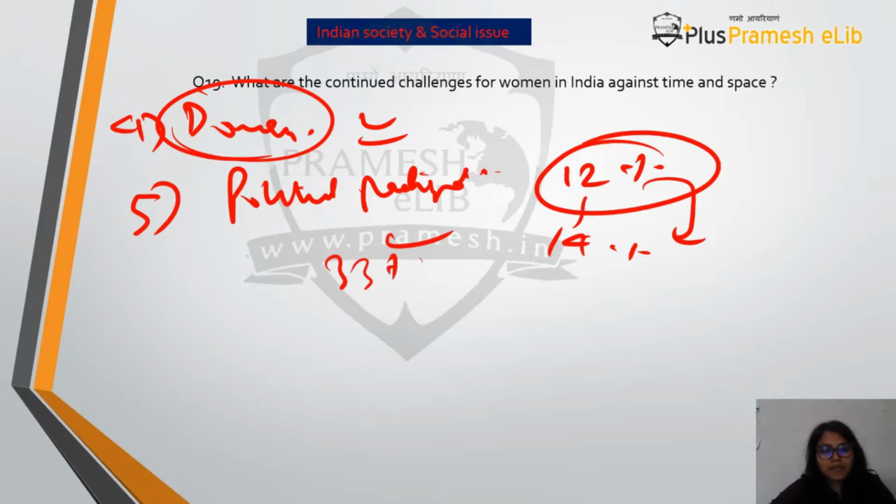We introduced a law reserving one-third, or 33%, of seats in urban local bodies and rural local bodies for women. We saw that women filled those seats, but then came the concept of panchayat patis. What is this? That means the woman is sitting on the position because she is mandated to, but she is not empowered. She is not taking decisions. Who is taking decisions? Her husband.